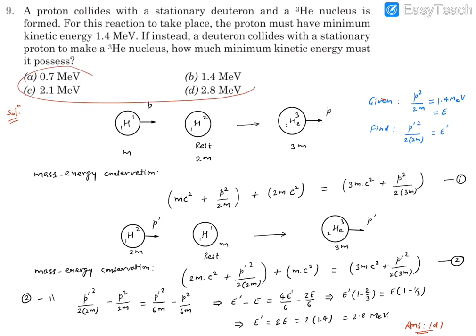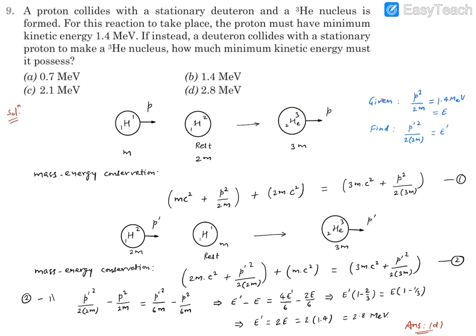So these are 4 options we need to mark out of this. Let's say this is proton and this is 1H2, that is deuteron, and proton is moving, and then this helium He3 is being formed. Now this is proton that carries a mass, so we can say m. Considering the mass of proton and neutron to be similar, the deuteron will have a mass 2m and this will have a mass 3m.